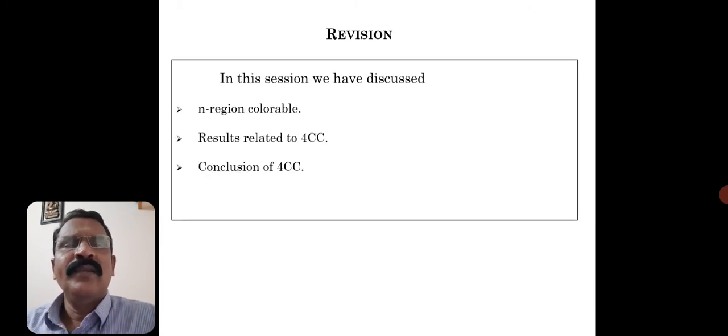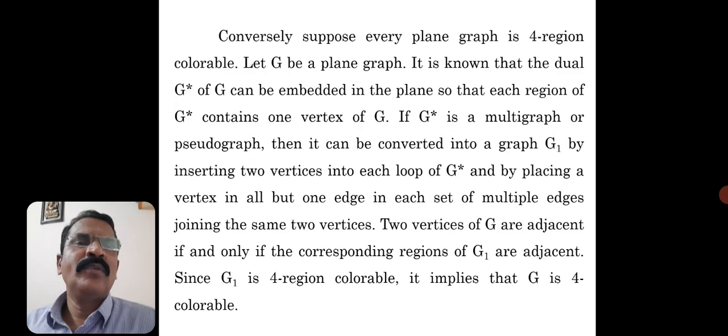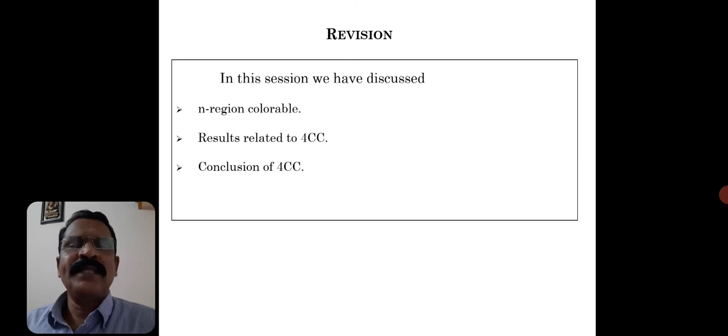So overall, what we have discussed in this session: what is n region colorable graph and the results related to 4CC. And one more thing I forgot to mention, the conclusion of 4CC.